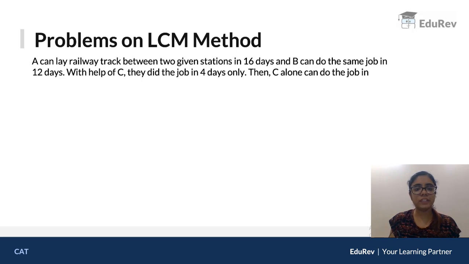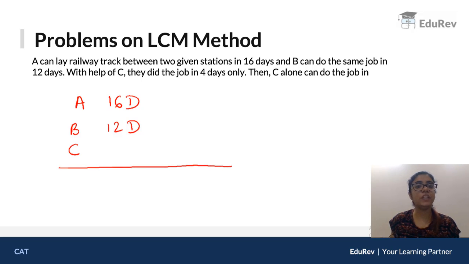ठीक है? Now what are they saying? देखो, A alone takes 16 days. B alone takes 12 days. C alone takes how many days? We don't know. Okay, we don't know. But A, B, C together took 4 days. With the help of C, they completed the job in 4 days.